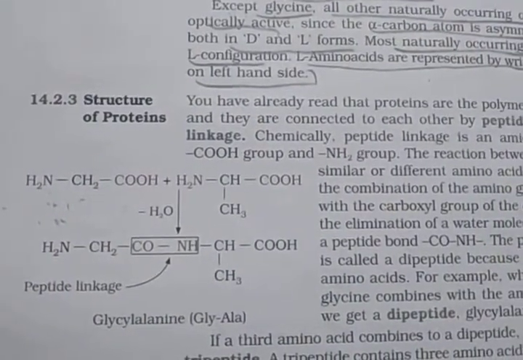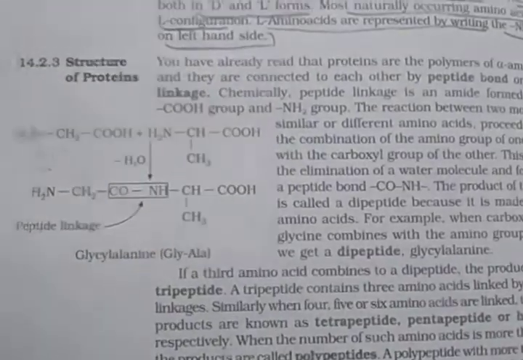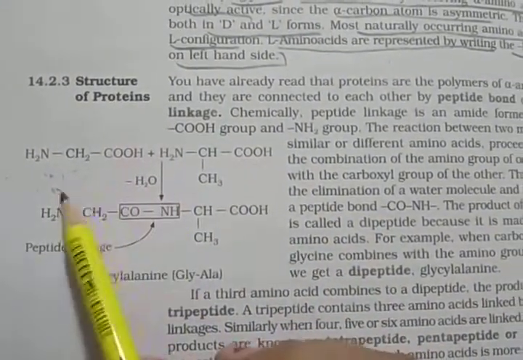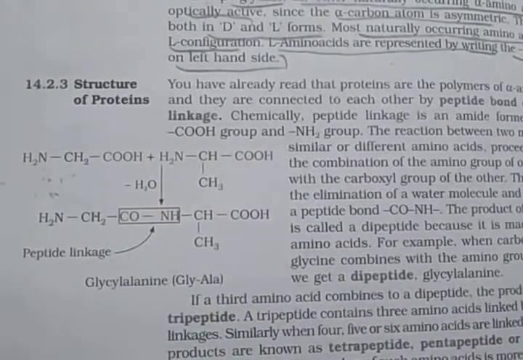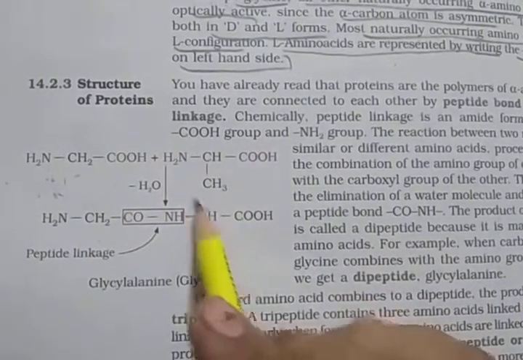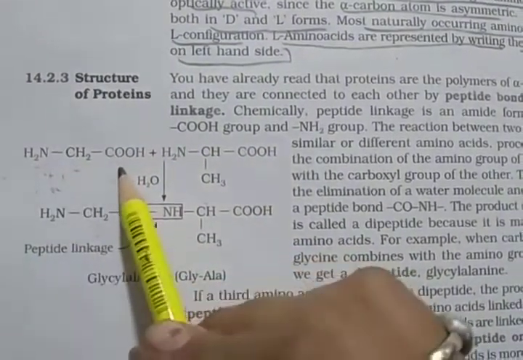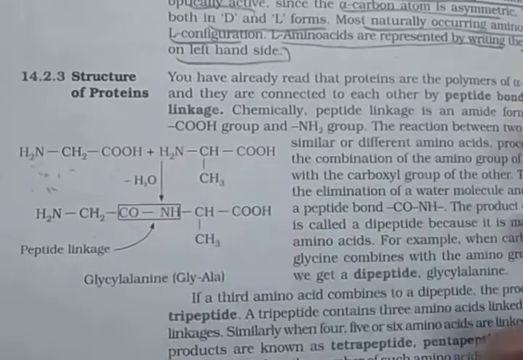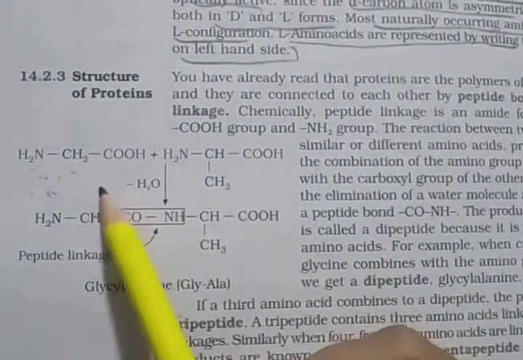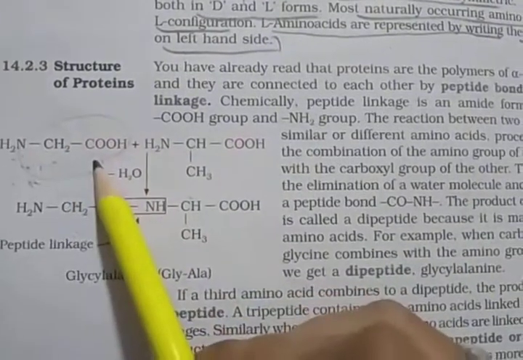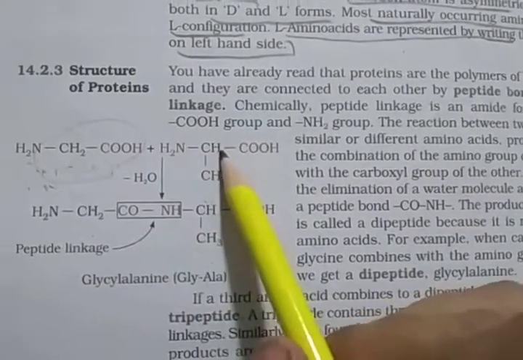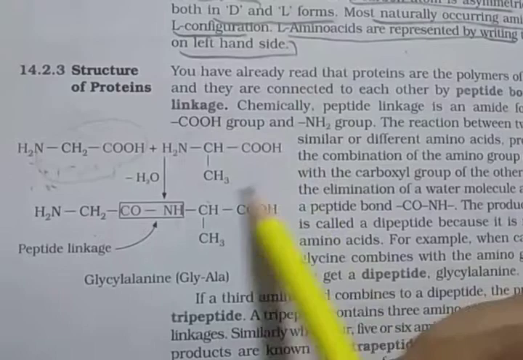Then after that, the structure of proteins. Proteins are polymers of amino acids. So 2 amino acids combine. Here you see NH2 CH2 COOH, this is an amino acid, and NH2 CH(CH3) COOH is also an amino acid.